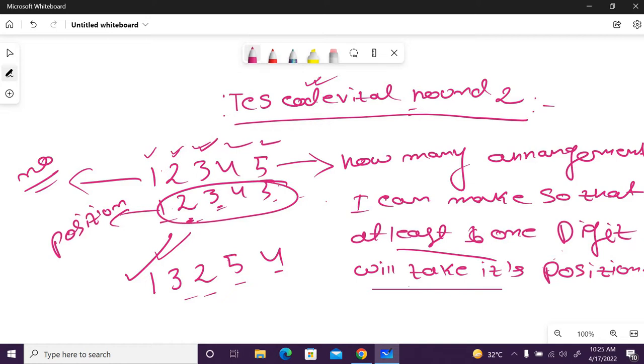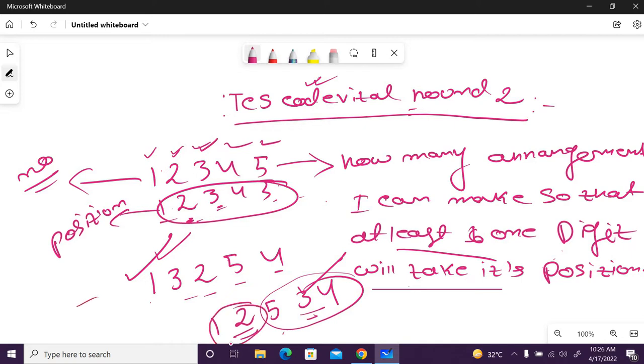Like at least one number. Maybe 1 and 2 are in their original positions, and the others I don't care about, like 5, 3, 4.